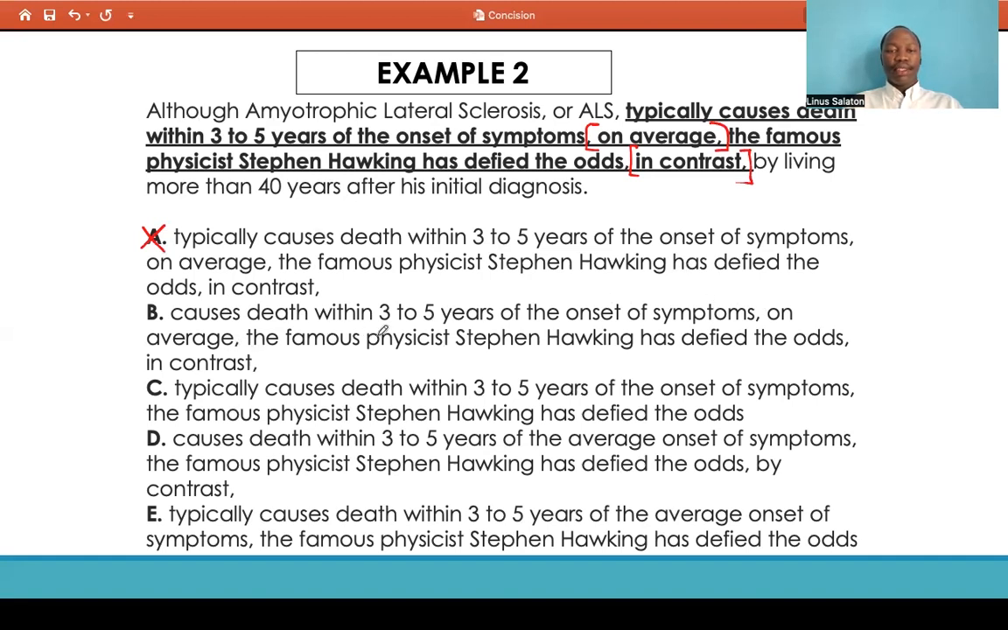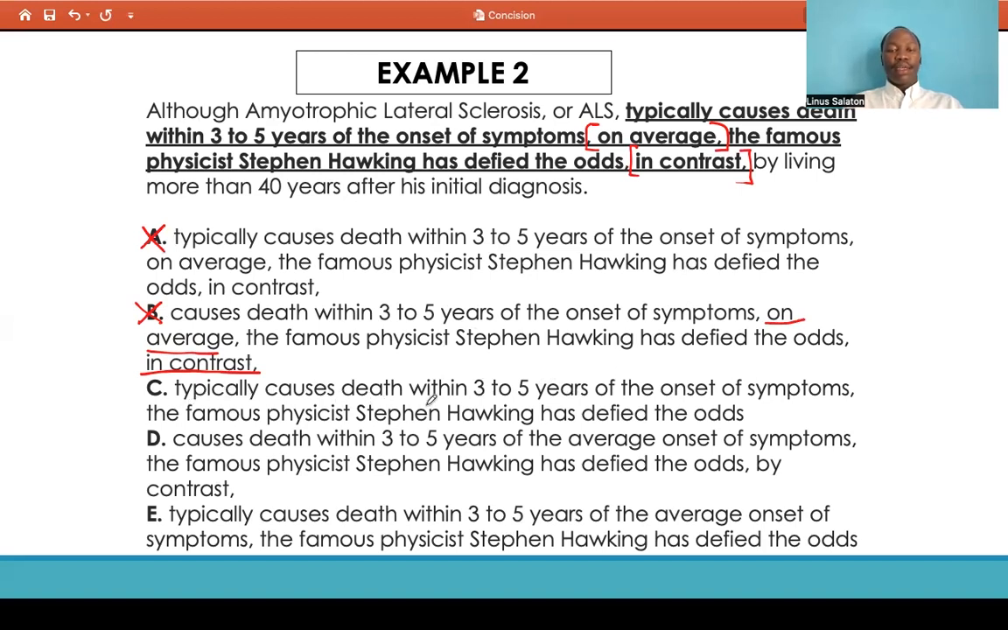B says, or ALS causes death within 3 to 5 years of the onset of the symptoms. On average, the famous physicist Stephen Hawking has defied the odds, in contrast, by living more than 40 years after his initial diagnosis. This also just uses a similar construction, we have in contrast, then on average. I feel too much wordiness here, so eliminate B.